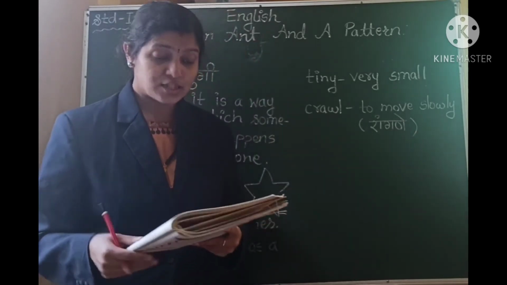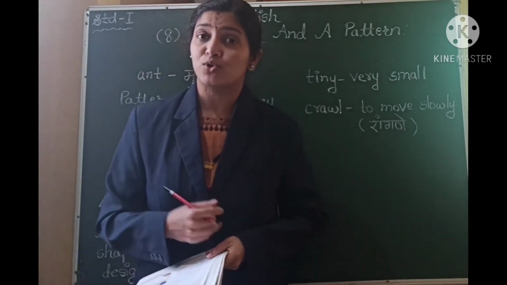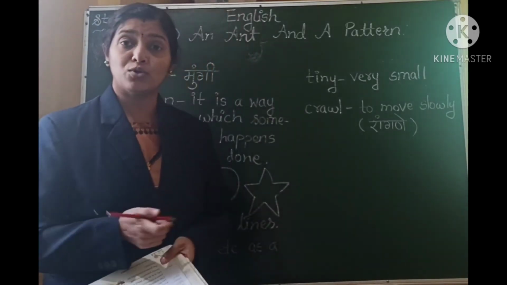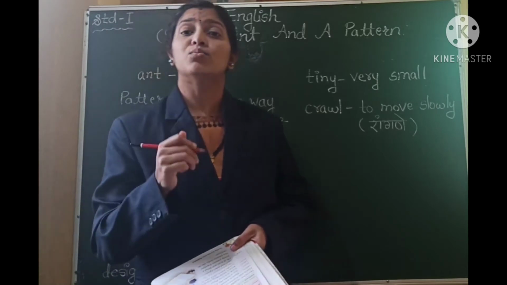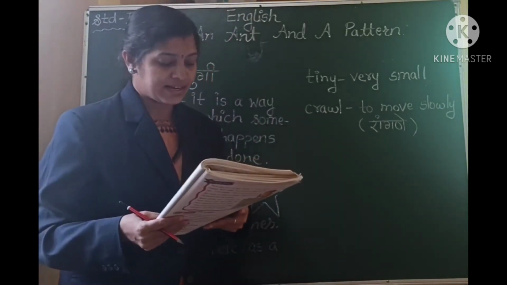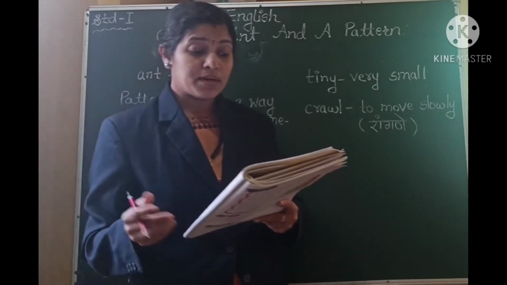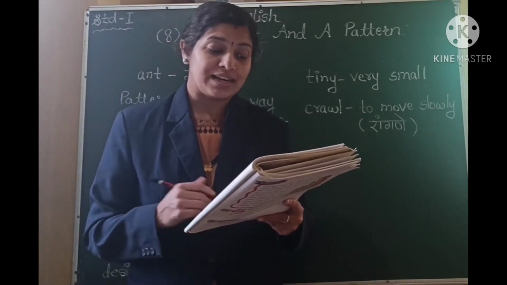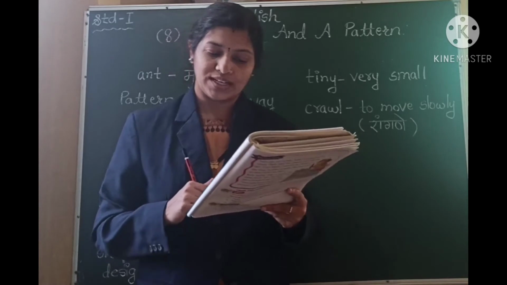So Hina says, look, it moves about. So Hina is saying, just have a look. The tiny insect is moving inside the ink bottle. Okay. Then Rohit says, keep a white sheet of paper. Let the insect crawl over it.